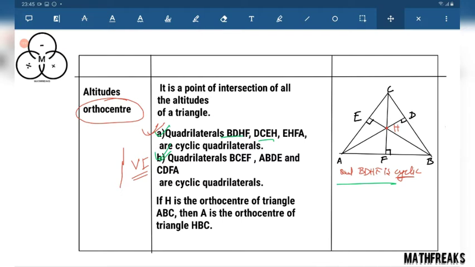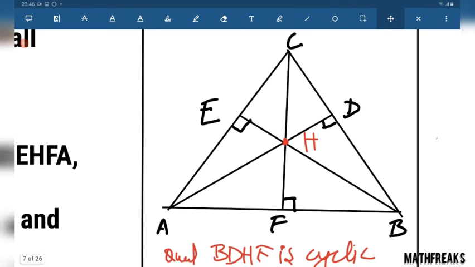If H is the orthocenter of triangle ABC, then A is the orthocenter of triangle HBC.